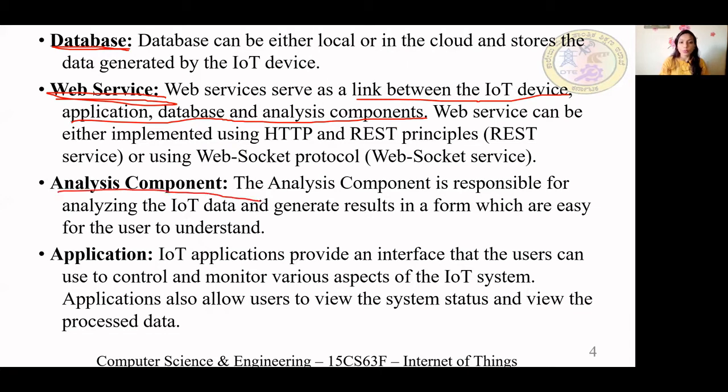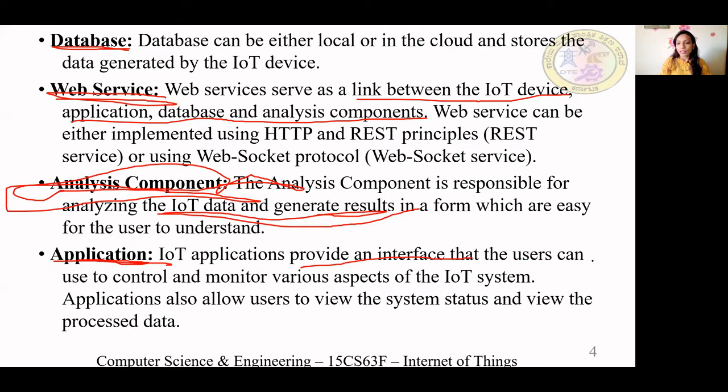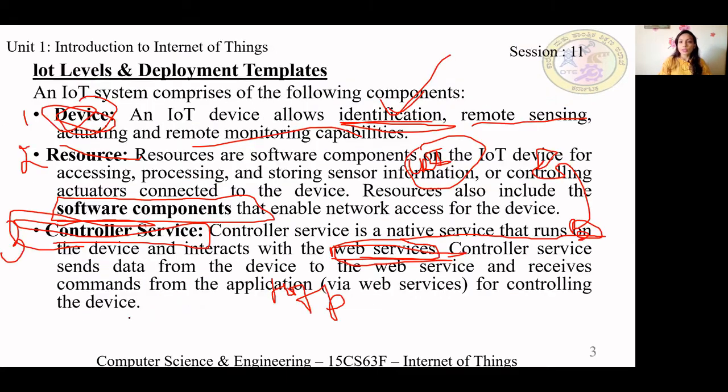Next comes the analysis component. Why do we use it? A lot of data is generated by the sensors of an IoT system. You have to filter that data, then analyze it, generate results, visualize it, and come to some understanding. Last is the application. It provides an interface that the user can use to control and monitor various aspects of the IoT system. These are the 6 components of an IoT system you have to remember.